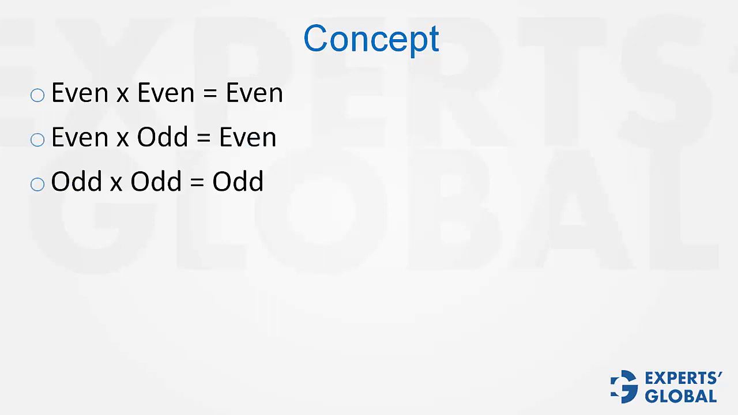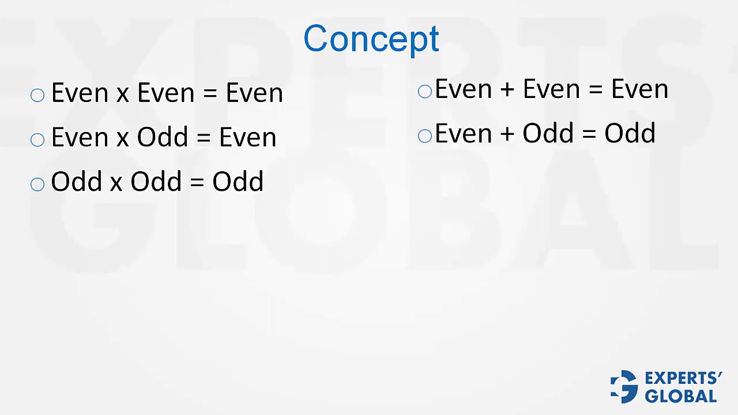Even times even is even. Even times odd is even. Odd times odd is odd. Even plus even is even. Even plus odd is odd. Odd plus odd is even.